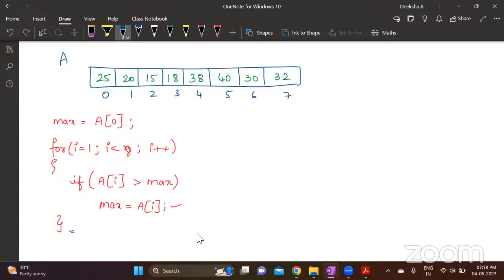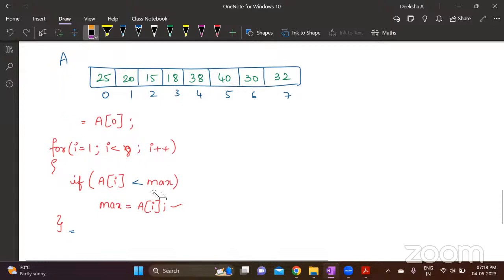Now, same thing has to be done for minimum also. What we have to do, if this is supposed to be minimum, then I will assume this as minimum, and instead of greater, I will take it as lesser, right? That's all. When we come out of the loop, this will give me the answer for minimum.